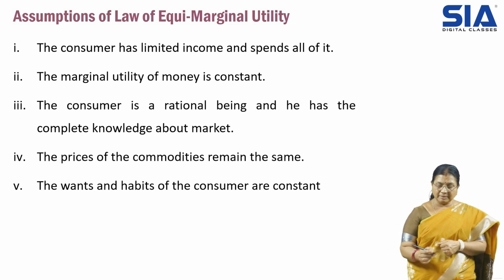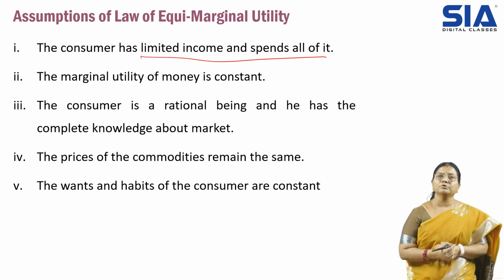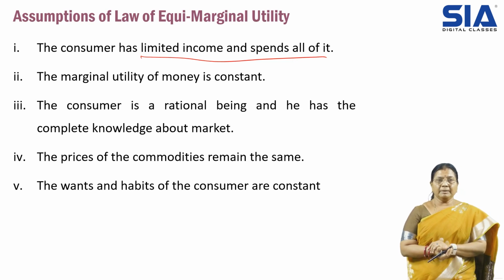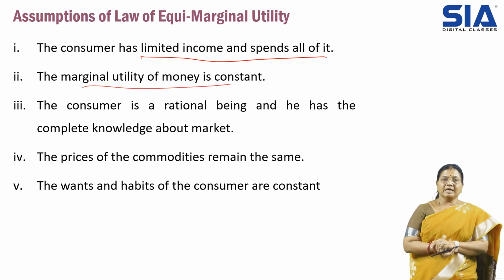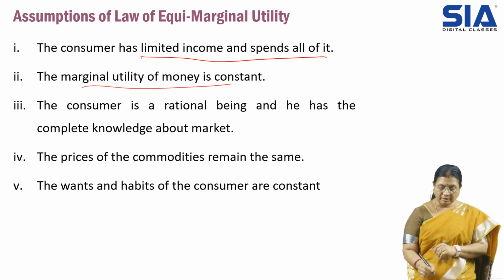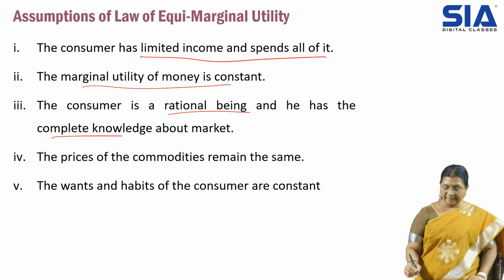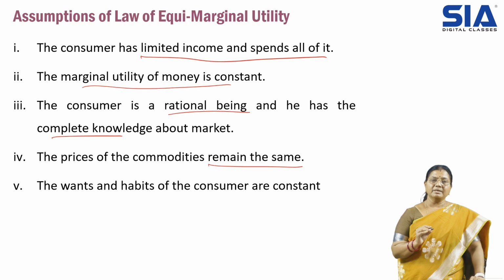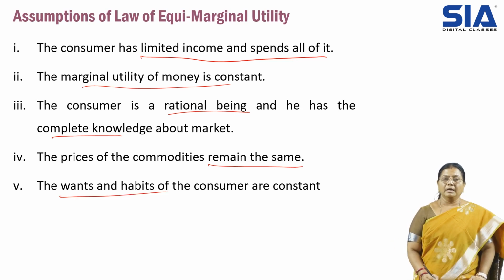The consumer has limited income and spends all of it. Whatever income the consumer has, he tries to distribute in obtaining those products. Then, the marginal utility of money is constant. Here also, the same assumption. Then, the consumer is a rational being and has complete knowledge about the market. Then the prices of commodities remain the same. There will not be any change in the prices. And the wants and habits of the consumers are constant. So these are the assumptions.